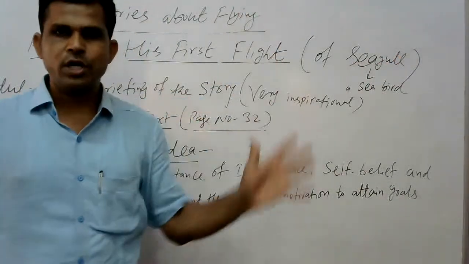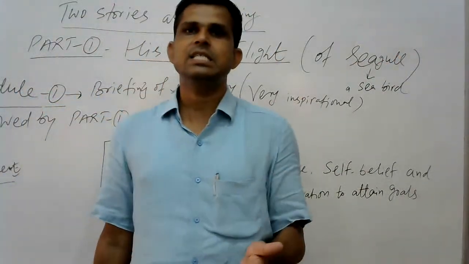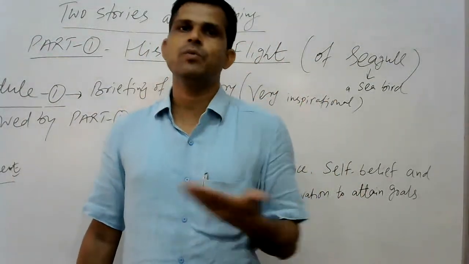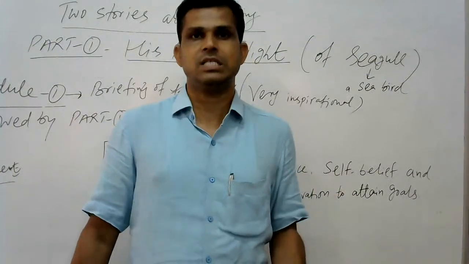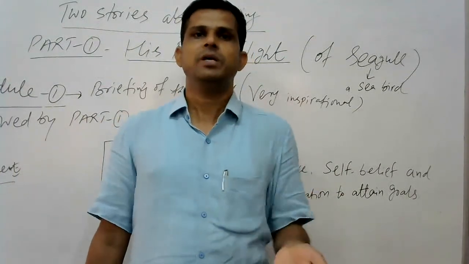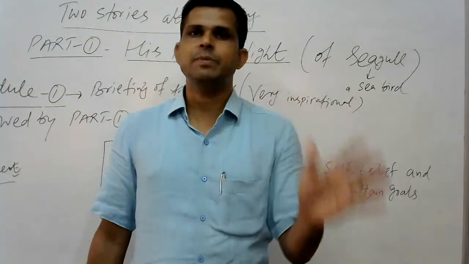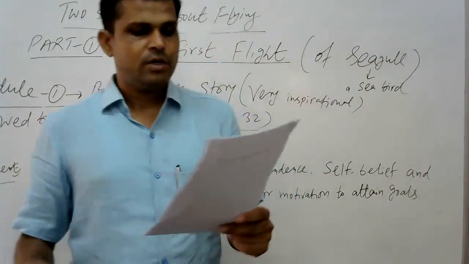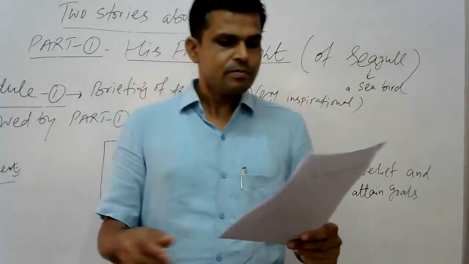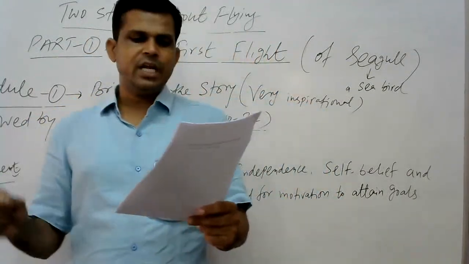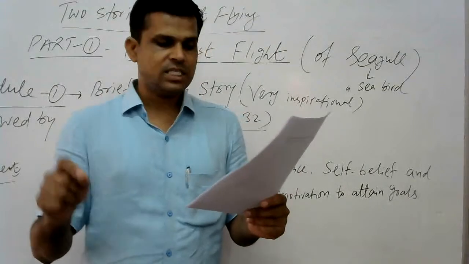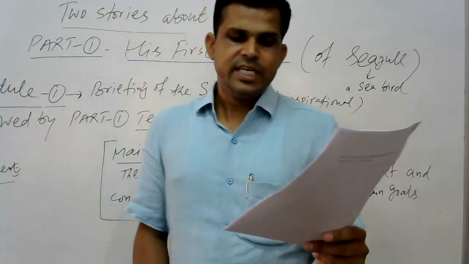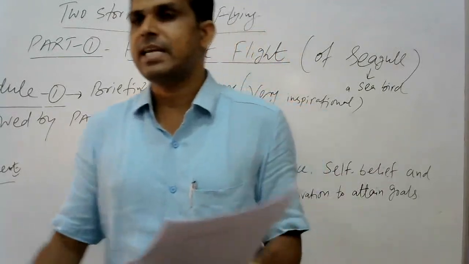So in the whole story, what kind of initial agitation this bird has to fly, and consequently in what way he has developed or learned that skill with the help of his mother, that is explained very beautifully by the writer in this chapter. The story in brief, you see, the young seagull was waiting on his ledge where he was sitting to make the first flight. It was the day for him to take the first flight.